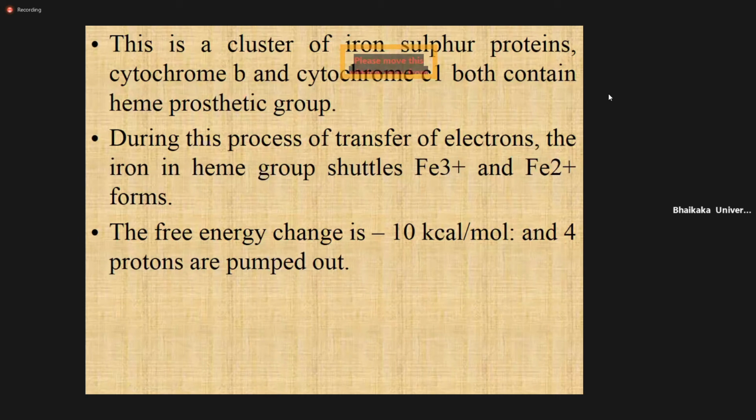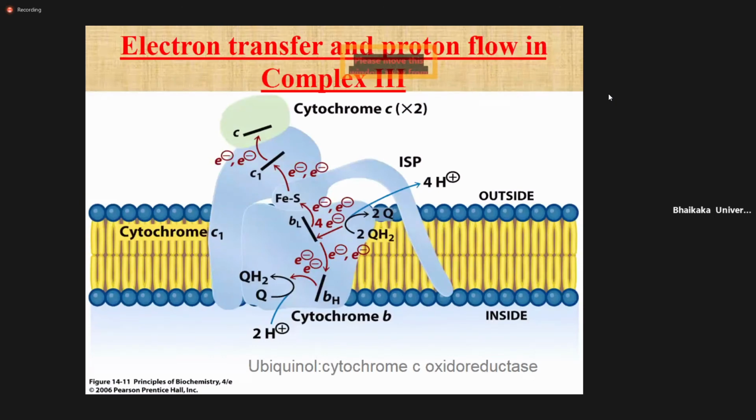During this process of transfer of electron, the iron in the heme group is converted from Fe+3 into Fe+2. We see in this next slide how this electron is transported.